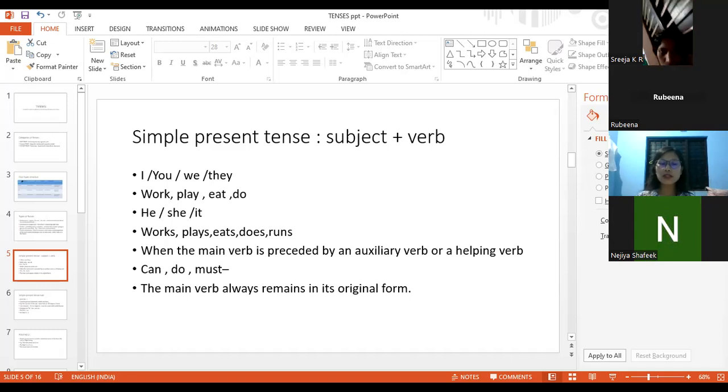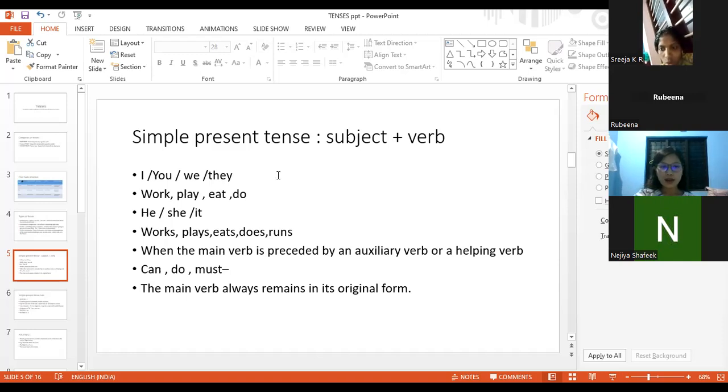So for the first person, I, when we see the word I, then we are going to use only work. That is the base form of the verb. That is simply work. But if we see third person singular, then in the verb we are definitely going to add the letter s.